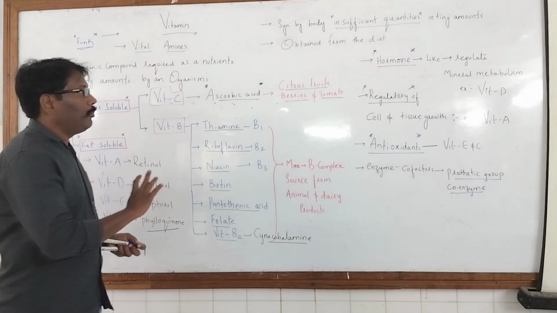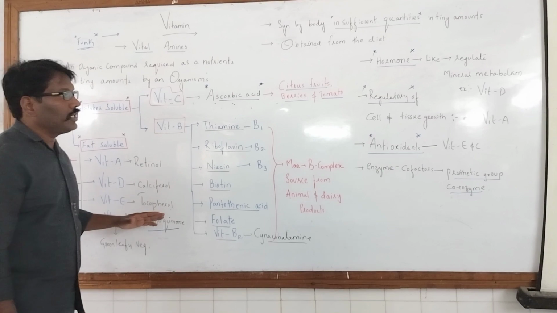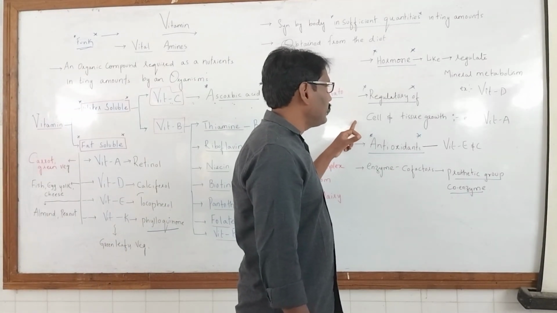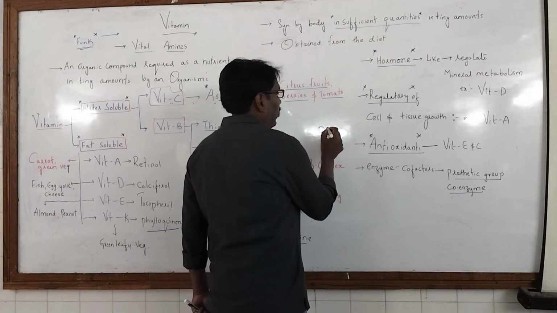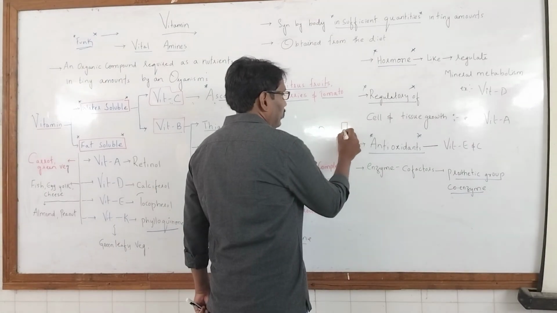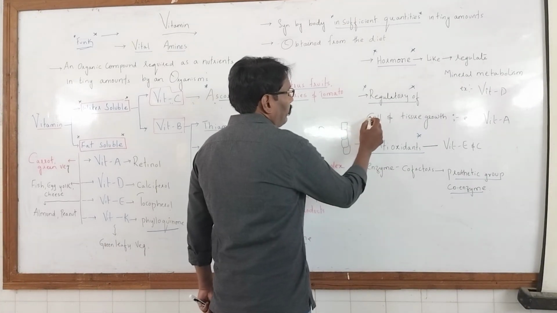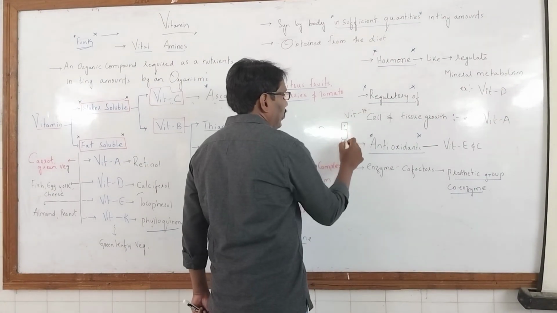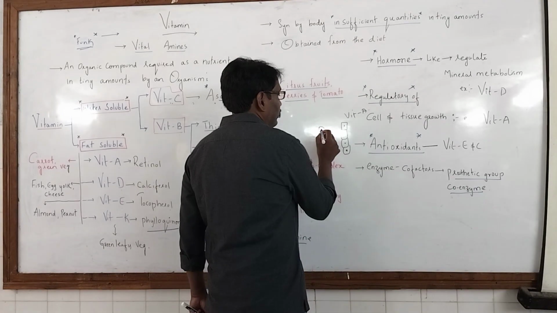So this is the basic definition of vitamins and their classification, along with some roles in regulating hormonal activities and cell division. When you consider an animal cell or plant cell, which wants to divide, vitamin A is responsible for the division in plants and animals and their cell metabolism.